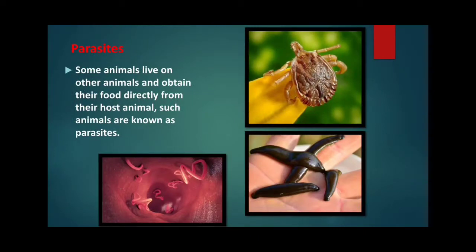Parasites. Some animals live on or within other animals called hosts and obtain their food directly from their host animals. Such animals are known as parasites. For example, leeches and lice. Some parasites such as tapeworm and roundworm live inside the body of other animals and eat the food after it is digested by these animals.